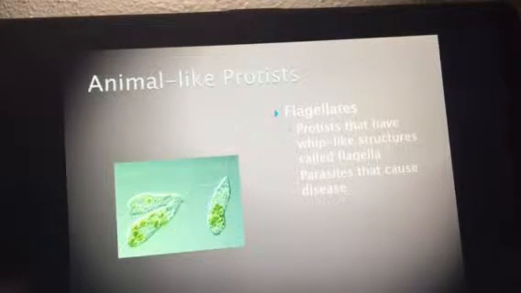Then we have flagellates. Flagellates get their name, similar to ciliates, because of the flagellum that they have coming out the end of the body. They are parasitic. And so a lot of these flagellates will have some type of disease that accompanies them. Trichomonas, which is an STD that can also be spread through diseased water, is a little flagellate that will actually swim into the urethra for males and into the vagina for females and cause huge problems.